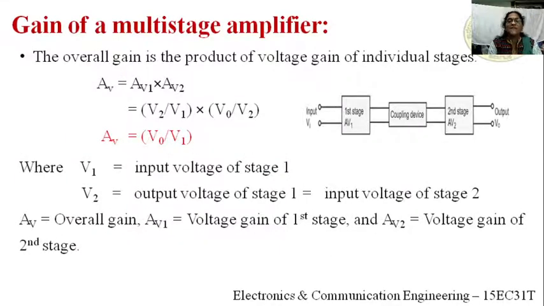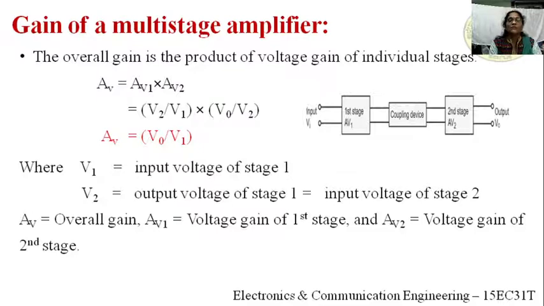Next, gain of a multi-stage amplifier. Here we'll see an overview of the overall gain of the multi-stage amplifier. For simplification, we are considering only two stages. The first stage output is connected to the second stage input through some coupling device. You can use transformer or RC coupling here for AC signals. If you are going to DC signals or zero frequency signals, on that time we should use direct coupling.